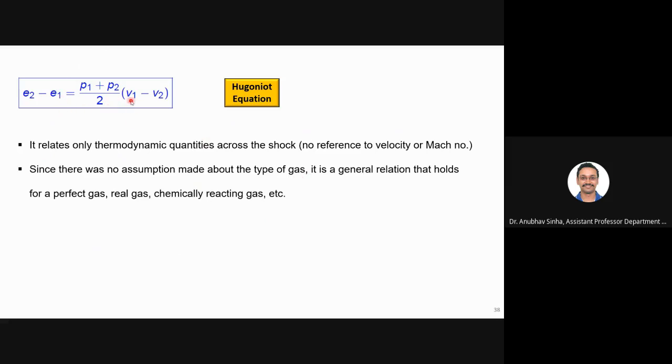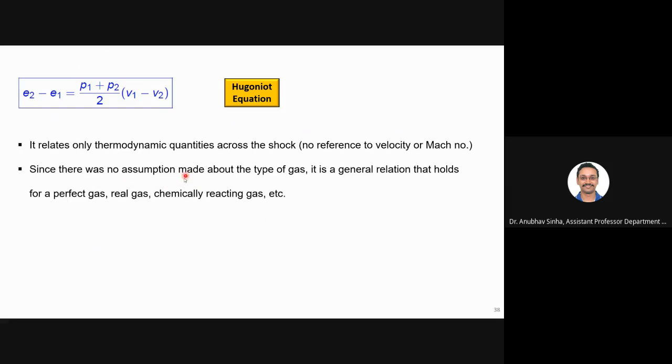This V is for specific volume, not for velocity. So we don't incorporate any information on velocity or Mach number here. We are simply relating thermodynamic properties across the shock without explicitly referring to the velocity or Mach number.